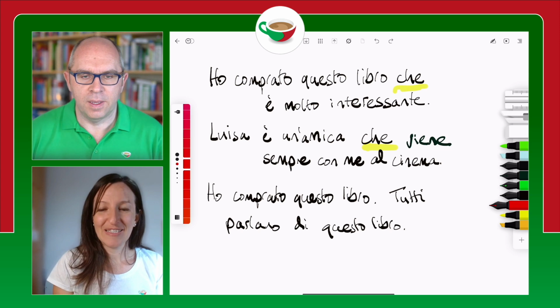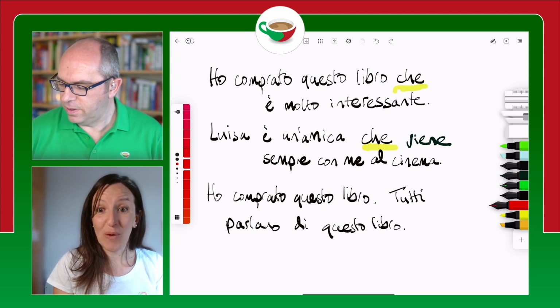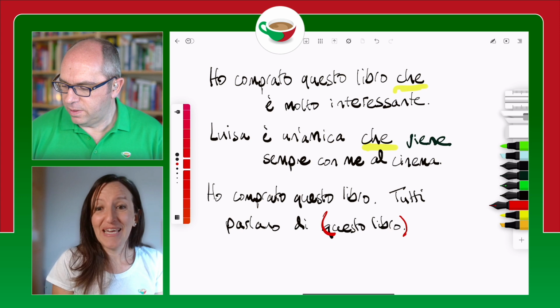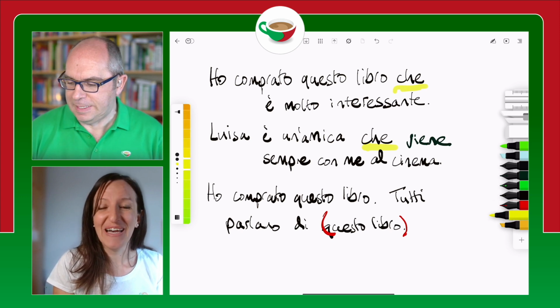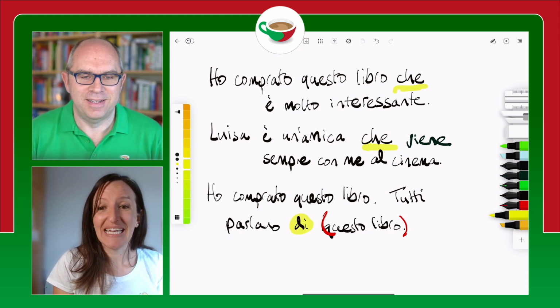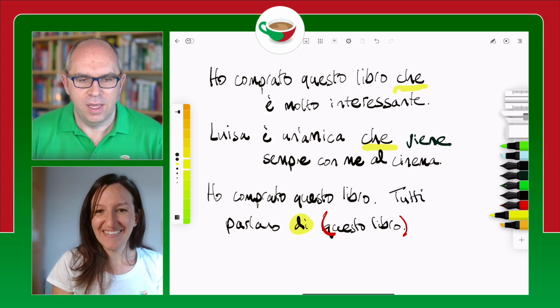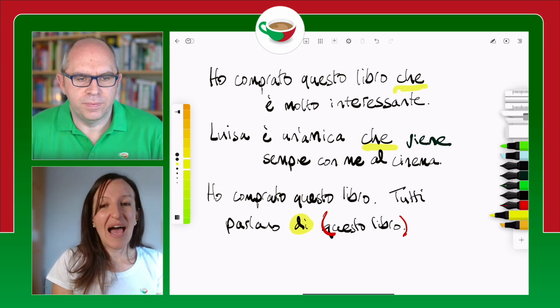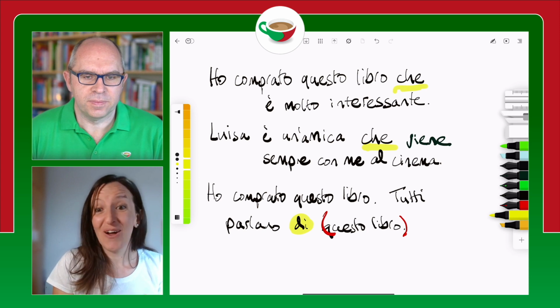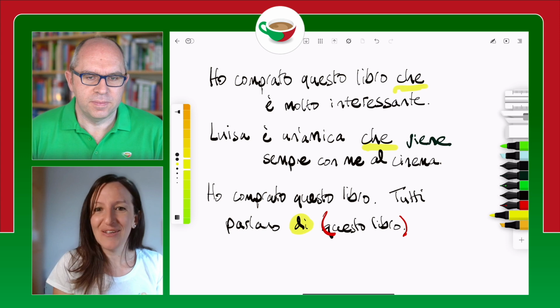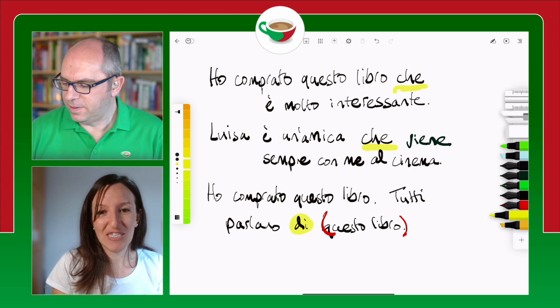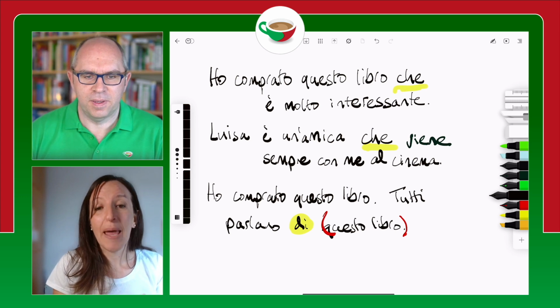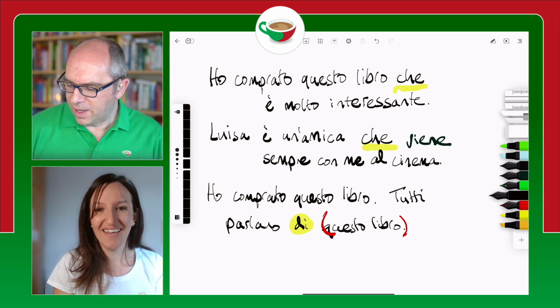Esatto, Mark. So we want to get rid of questo libro, but we have to save the preposition di, meaning about. Okay. Could we just use che there? Unfortunately not. We cannot say ho comprato questo libro di che tutti parlano. This is not good Italian. So whenever we have the preposition di, the relative pronoun che becomes cui. Okay, and we need to add it in the middle of the sentence.